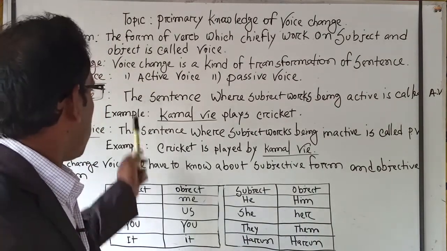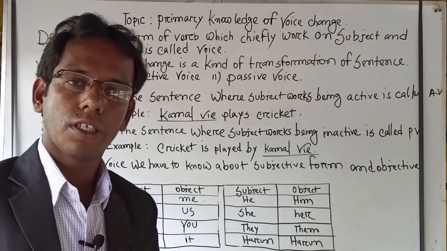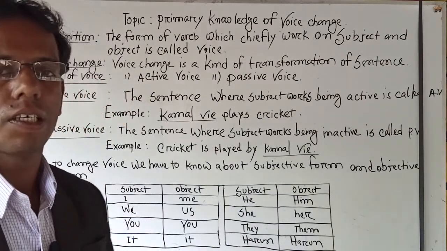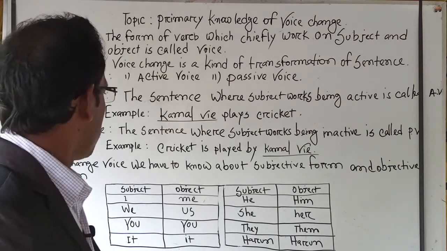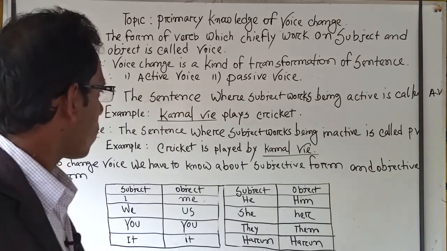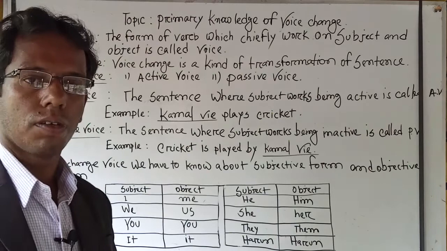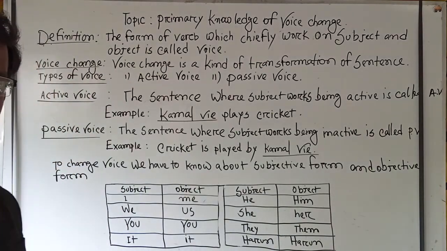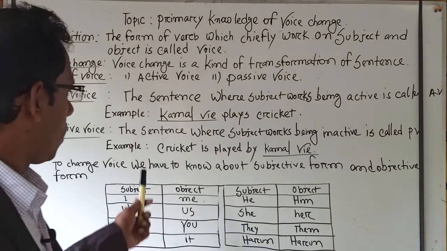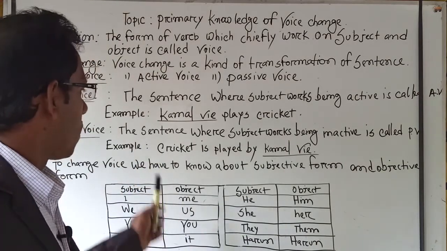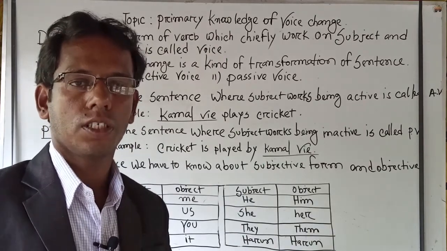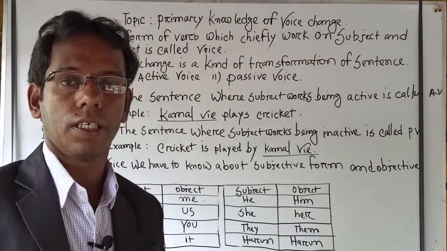So in active voice it is used as subject, but in passive voice it is used as object. So it will depend on the use of voice. Here if we follow carefully, we find that Kamal Bhai is not more powerful, more strong, more active.